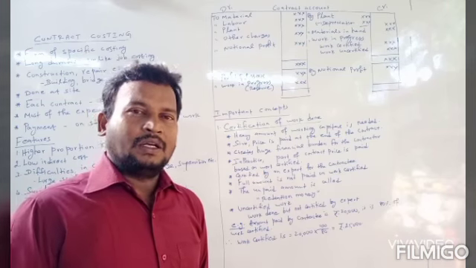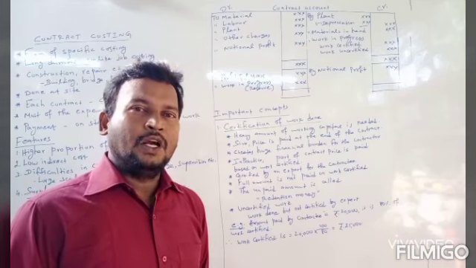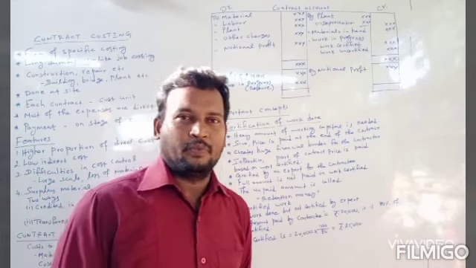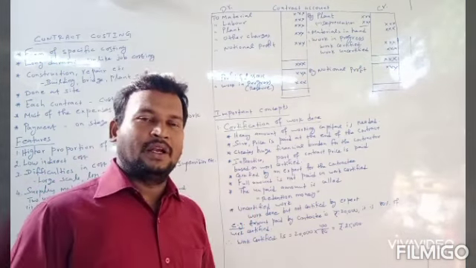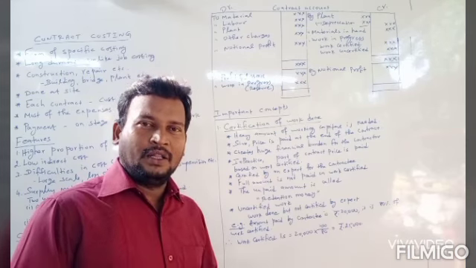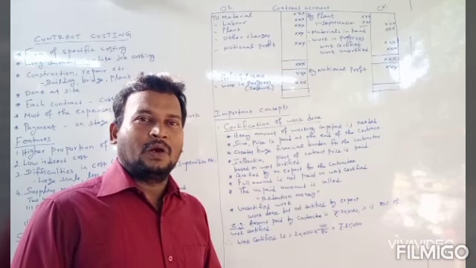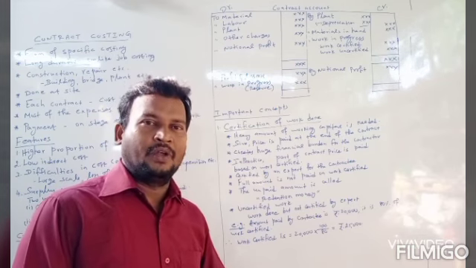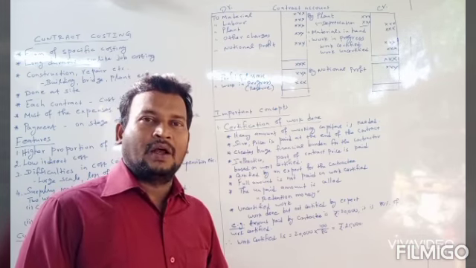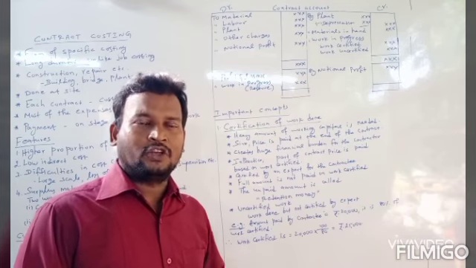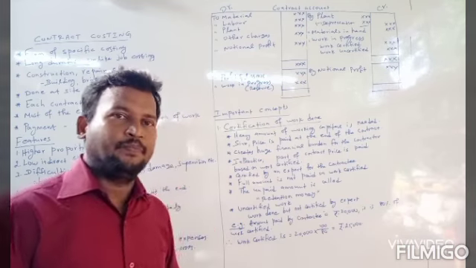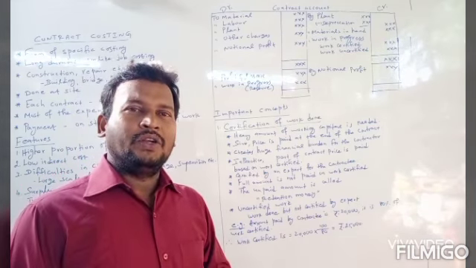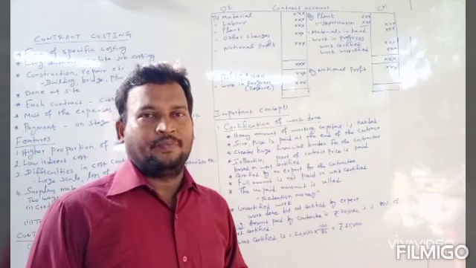So the contractor needs a higher amount of working capital, because the contract price is paid at the end of the contract, but until the completion of the contract work, the contractor has to pay for expenses: material, labor, other expenses. For these things, the contractor has to pay more. So he has to invest more working capital. So it will lead to a financial burden for the contractor.